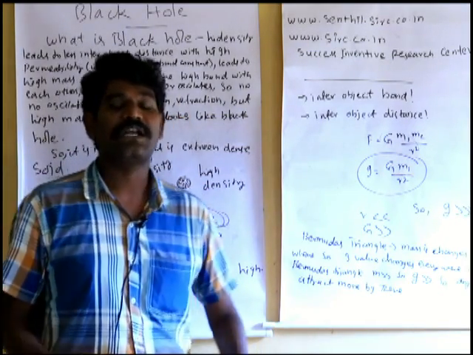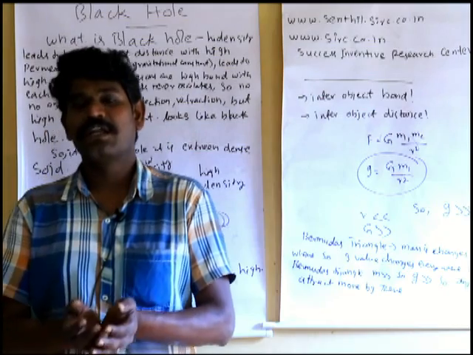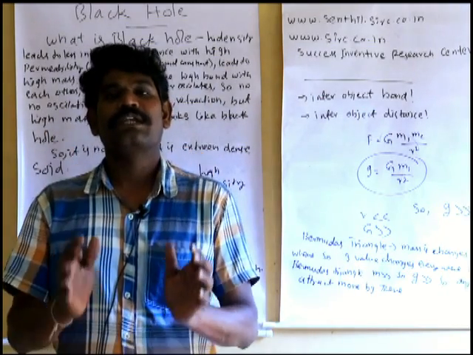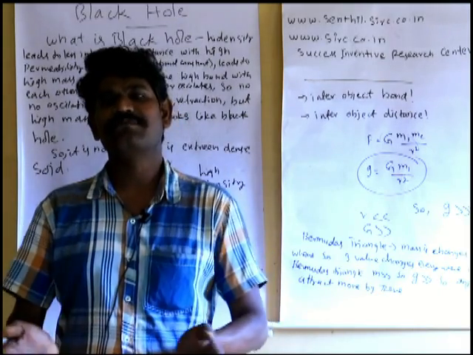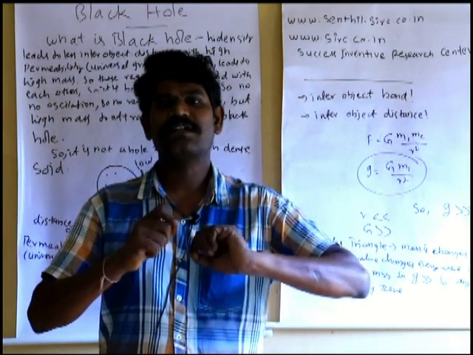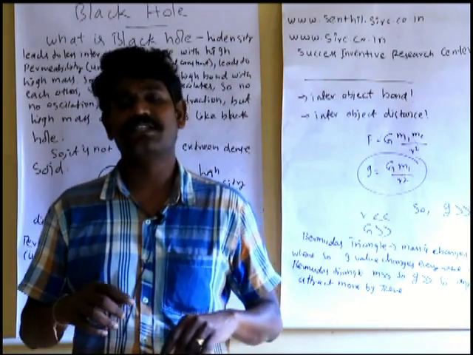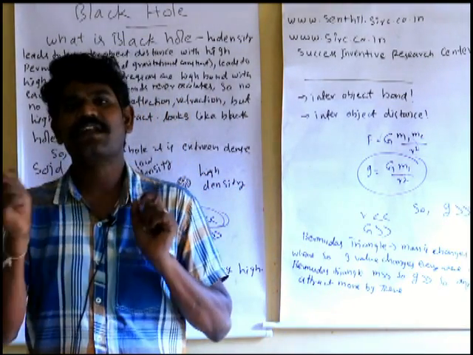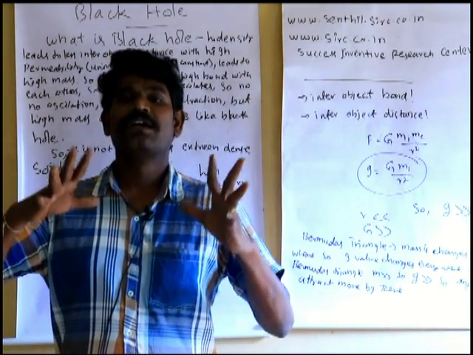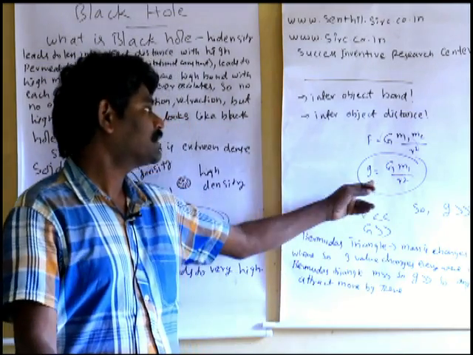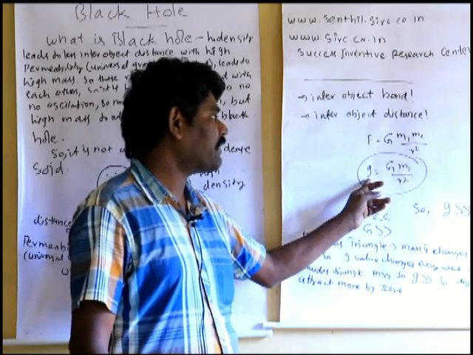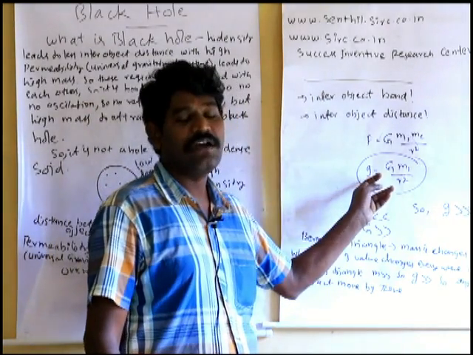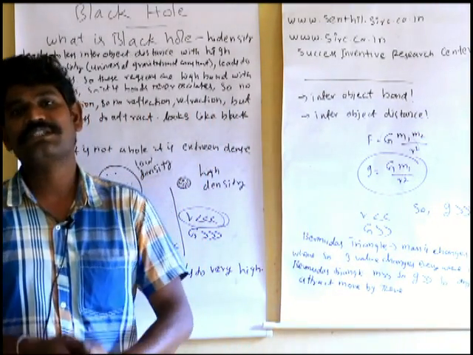So a black hole is not a hole. It is an extremely high density solid medium. It is tightly bonded with each other, has very small inter-object distance, and has high attractive force. The G value, the acceleration due to gravitation of a black hole, is extremely high.